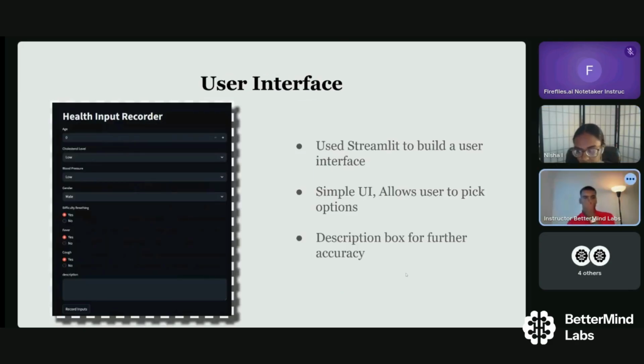Okay. All right. And this is how our main user interface looks. And we use Streamlit to build this UI. And it's very simple. It allows the user to pick options or type a number in and type their description at the very end if they have any further information they wanted to use to identify what disease they have.